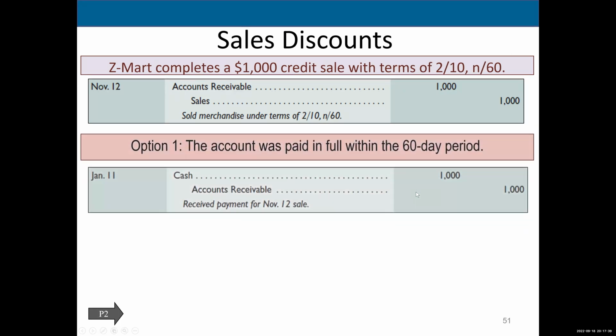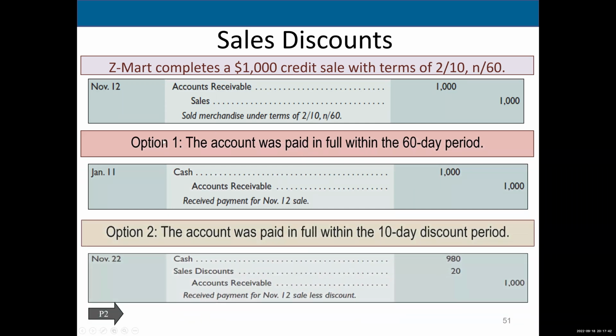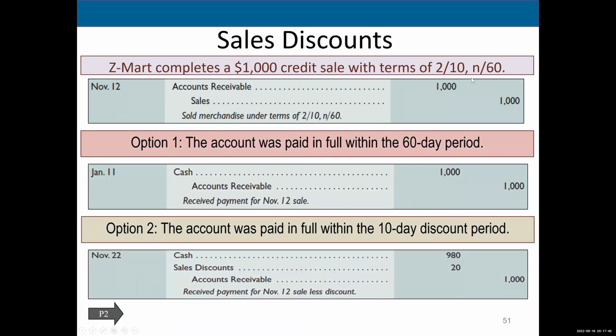Well, let's say in the first option that they don't. They decide, I just don't want to do it. I'm going to pay at the end of the 60 days. Okay. Well, trust me on this. The 60 days from November 12th is January 11th. So they're not late. They're paying within the credit period, but they don't get any discount. So you're going to forgive them for a full $1,000, but they're going to have to pay you the full $1,000 in cash. Debit cash, 1,000. Credit accounts receivable, 1,000.